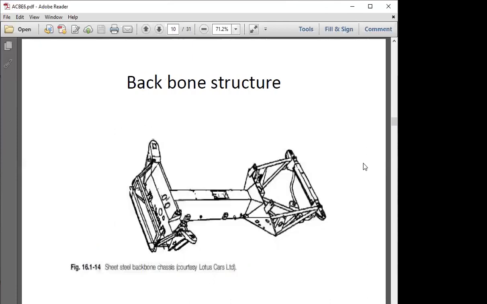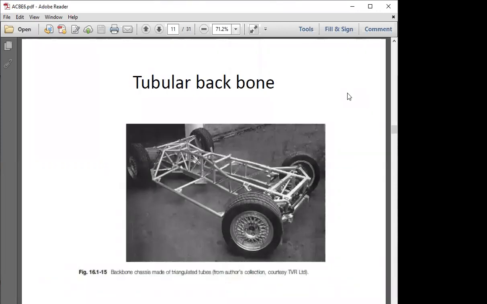Backbone structure is also there, where the major load carrying member is the backbone, and this has been introduced by observing the human skeleton and the bone structure which joins the head portion and the leg portion. So backbone was the structural formation which has been implemented. So major strength is available in the central zone which holds the whole structure together, and other components are welded or riveted onto it.